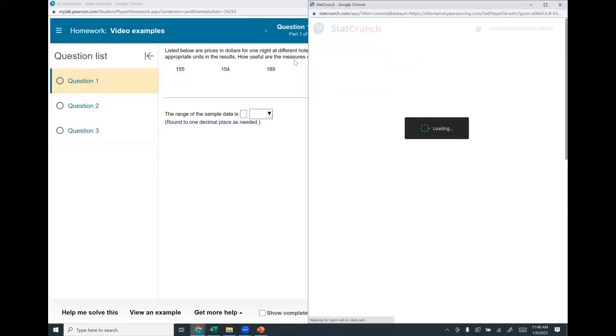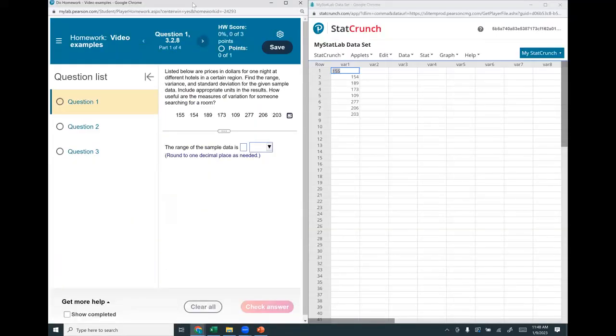And I'm going to put that on one side. I'm going to put this on the other side. And let's get rid of all these numbers. Oh, no, these are the numbers. Sorry, we're not getting rid of those numbers. So we just got the numbers from this problem. And now I want to find the range. Here, let's say what we want to find. We want to find the range, the variance, and the standard deviation.